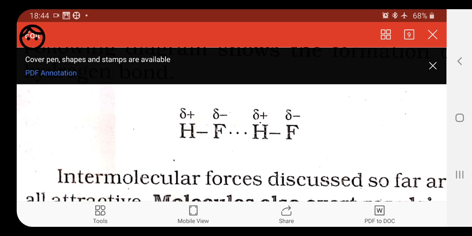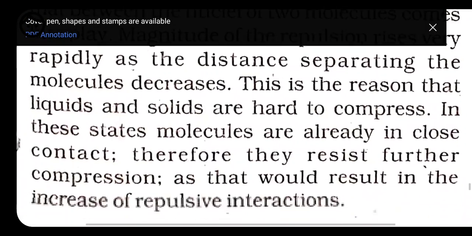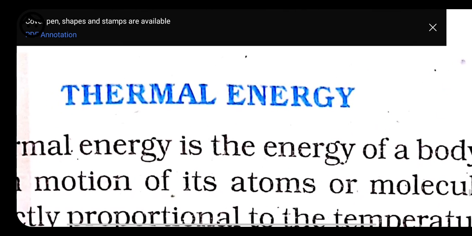Now let's have another topic, that is thermal energy. What do we mean by thermal energy? We know thermal energy is what?